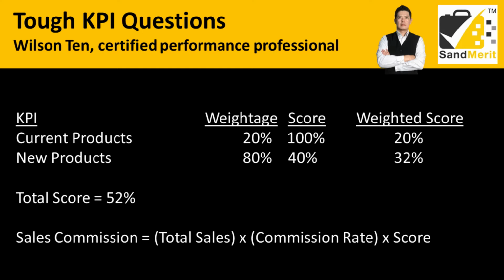How do you calculate your sales commission? One of the methods is that your sales commission will be your total sales times your commission rate times the total score. By doing this, the sales commission will not be based on that product alone, but on the overall score. Then your salesperson starts to realize that he needs to focus on the new product, because the new product has a higher weightage in order for him to get the sales commission.